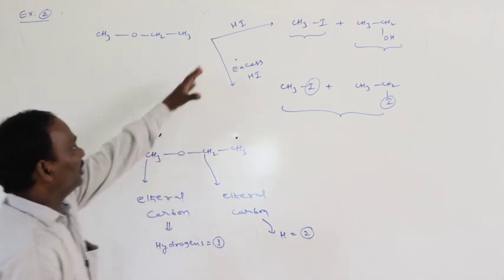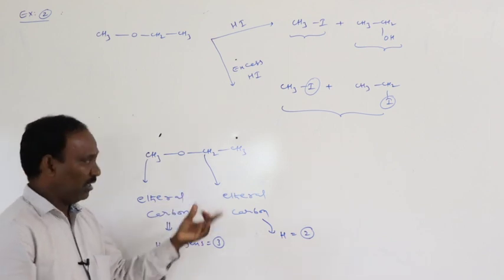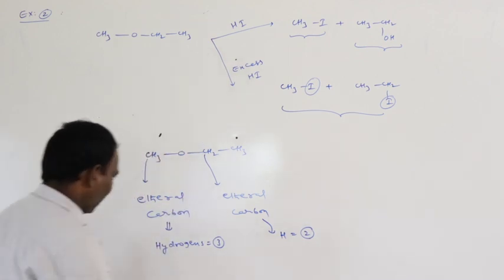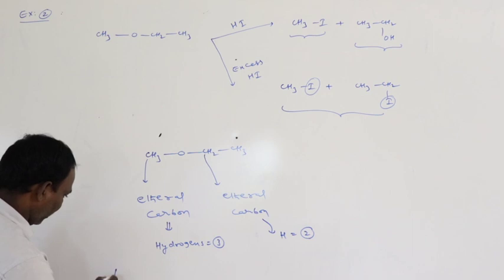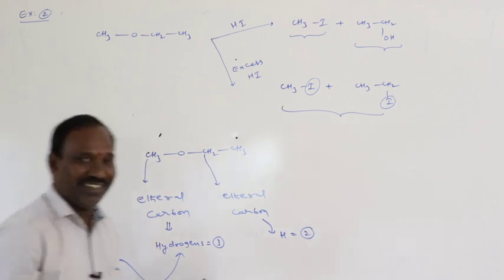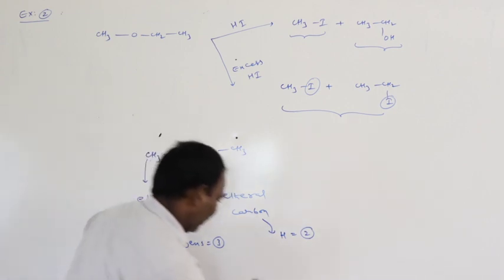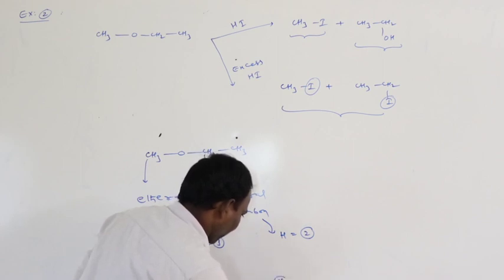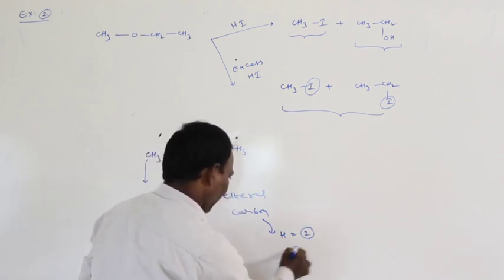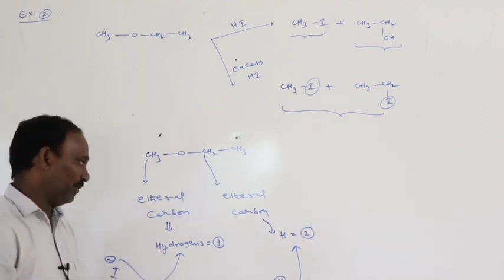Okay, if hydrogen iodide is added to the ether, iodide ion, I minus, is added to the ethereal carbon containing more number of hydrogens, and H plus is added to the ethereal carbon atom containing fewer hydrogens.